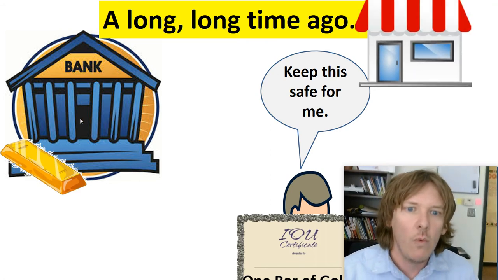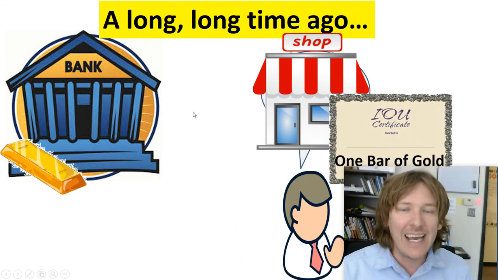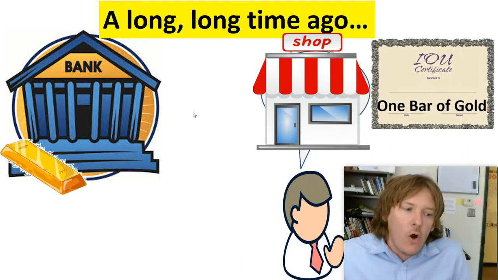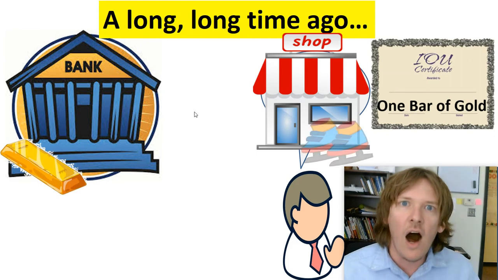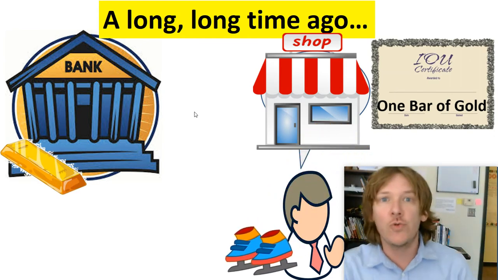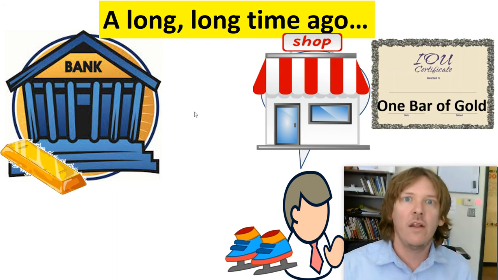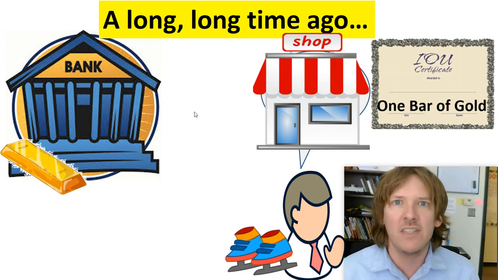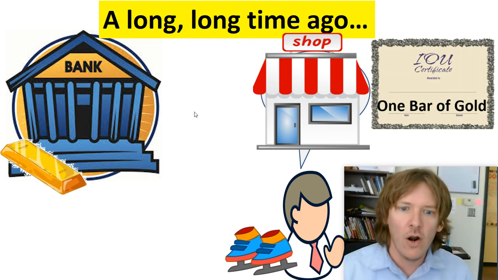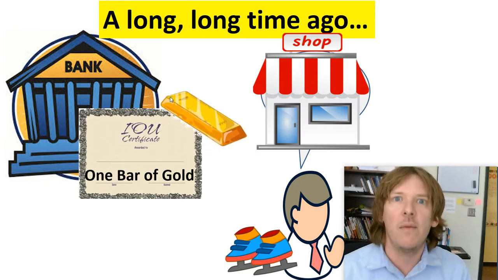Perfect. It's a receipt. Well, what you then could do is go to the store and say, hey, you know those ice skates that you have? I really want them, but I don't have my gold on me. I tell you what, store, I'll give you a receipt that is as good as gold. You take this receipt to the bank and they'll give you a bar of gold in exchange. And they're like, yeah, sure. Just give us that piece of paper. Give us that receipt. We'll take that. Here are your roller skates. Then the store takes the receipt, takes it to the bank. The bank gives them gold.